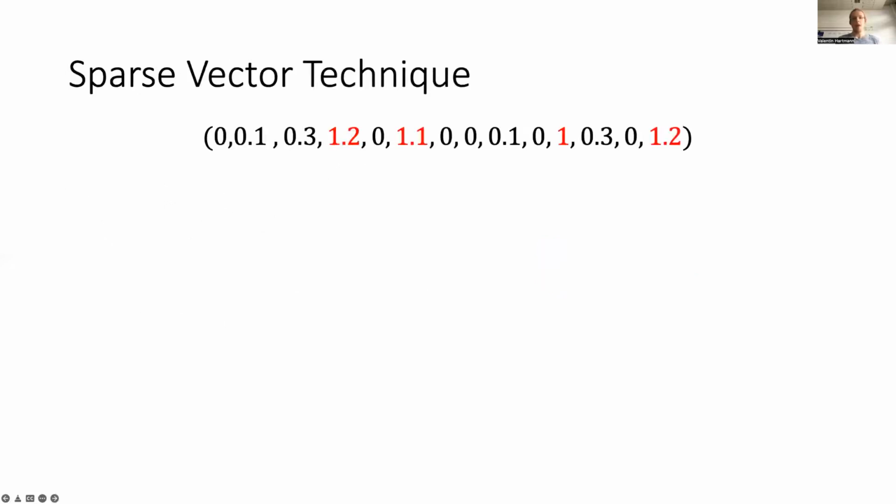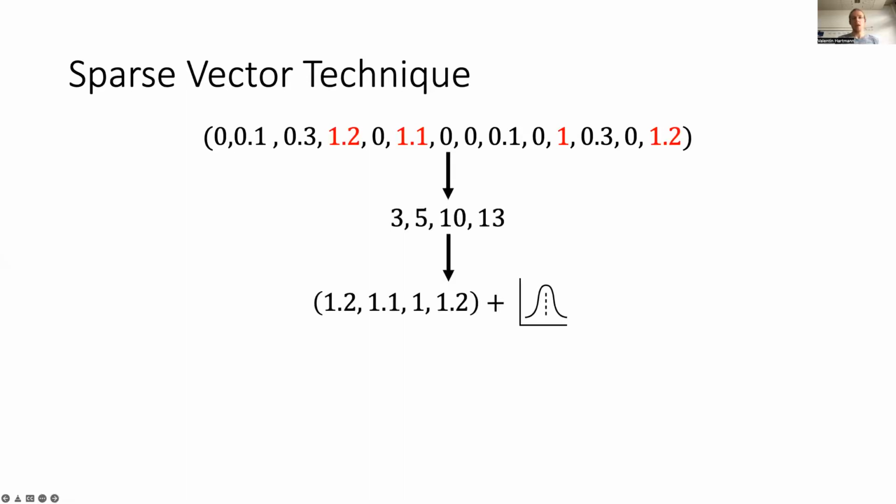An example for the latter application is the sparse vector technique. This DP mechanism is applied to sparse vectors that have few large entries. The mechanism works in two steps. First, it identifies the indices of the large entries in the vector. And then it releases their values with added noise. As we show in our paper, the first step that searches for the large entries leaks less private information when the number of detected large entries is smaller than in the worst case. Thus, in such cases, we can save privacy budget and use it for reducing the amount of noise that is added to the entries in the second step.